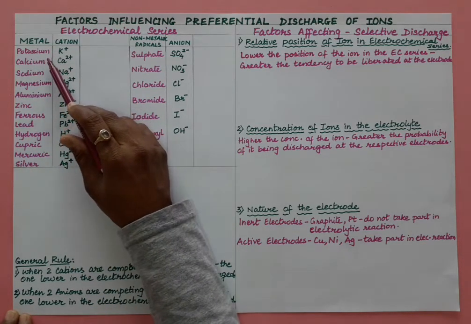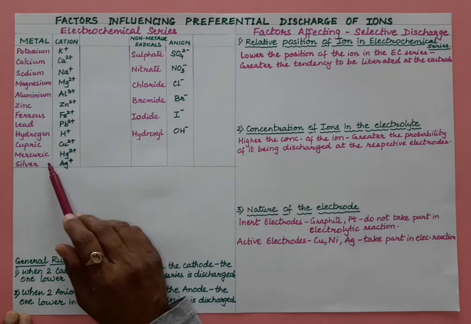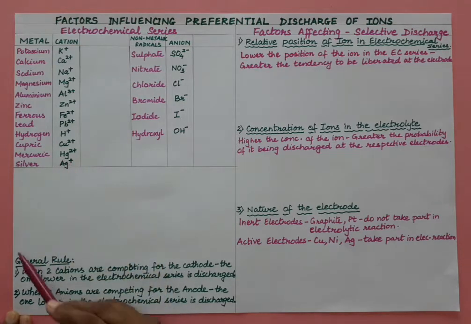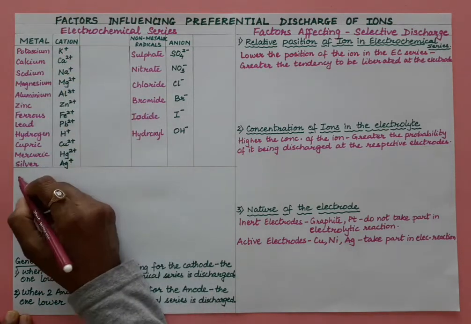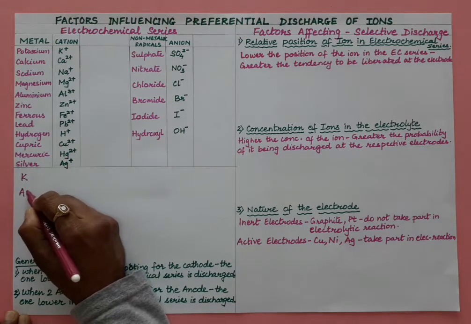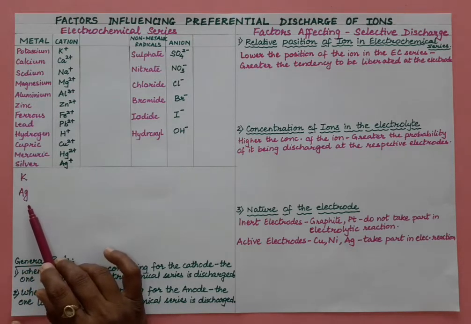The ones placed above in the activity series are more reactive. The ones placed below in the activity series are less reactive. So now let us understand this. Let us take potassium and silver, these two metals. So we know that potassium is more reactive than silver.